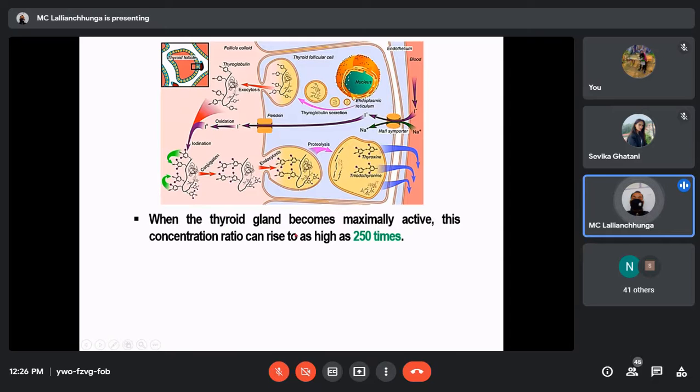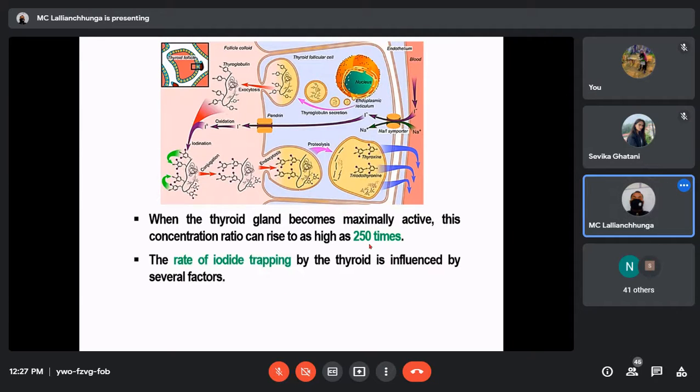When the thyroid gland becomes maximally active, this concentration ratio can rise as high as 250 times. That means the concentrating ability of the thyroid gland for iodine is very, very high.